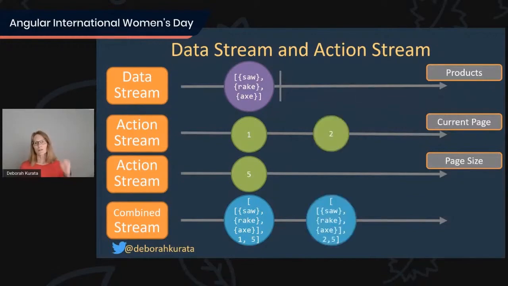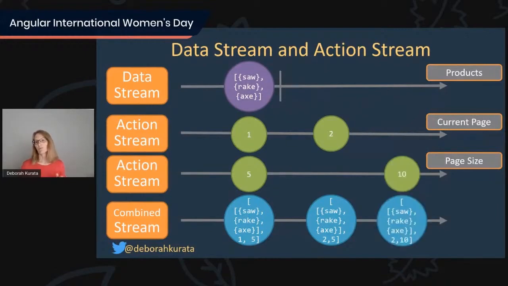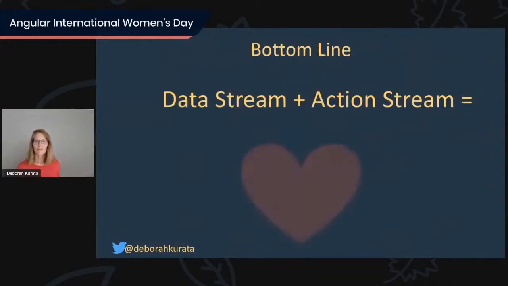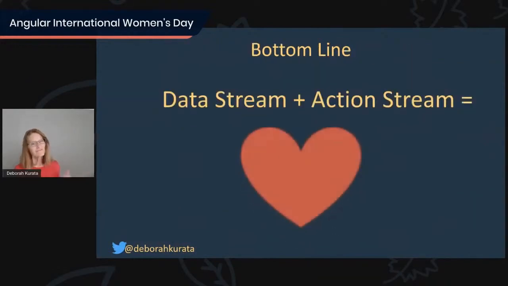If the user then goes next to go to the next page, it re-emits the most recent emission from each stream. So our set of values are 2 and 5. And if the user then changes to a page size of 10, again, it emits the most recent values, our array, the 2 and the 10. Bottom line, data stream plus action stream is love.